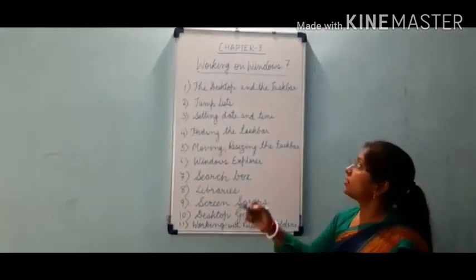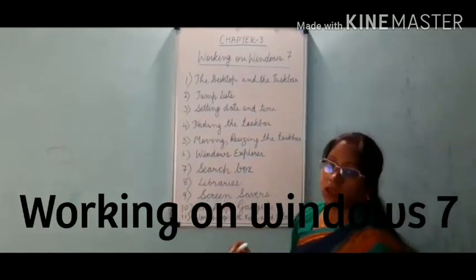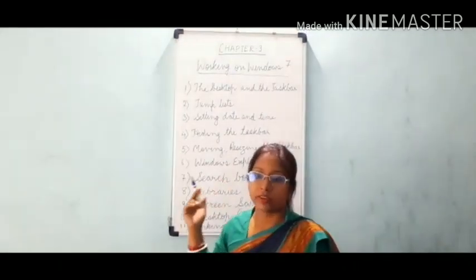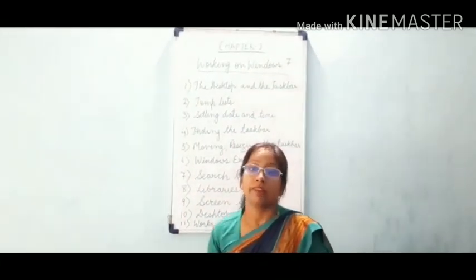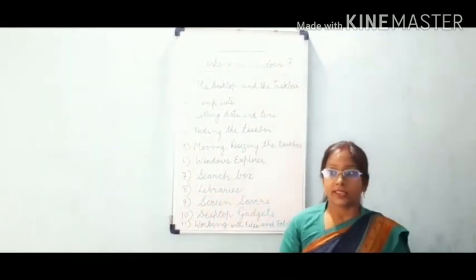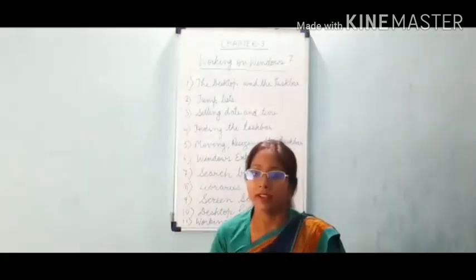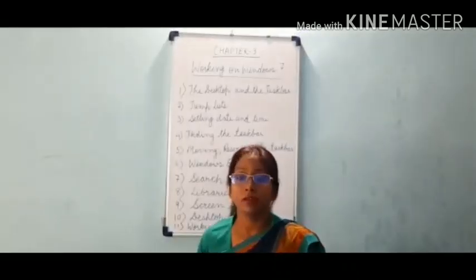Today I will start chapter number 3, working on Windows 7. First of all, I will tell you what Windows 7 is. Windows 7 is an operating system, right? And software is divided into two parts. First part is application software, another part is system software.